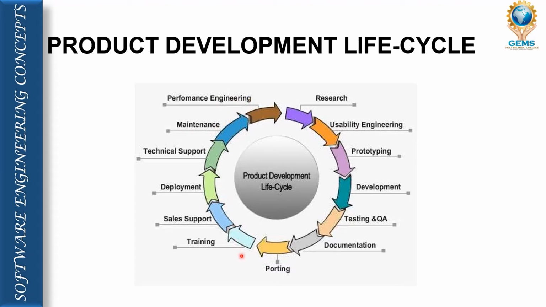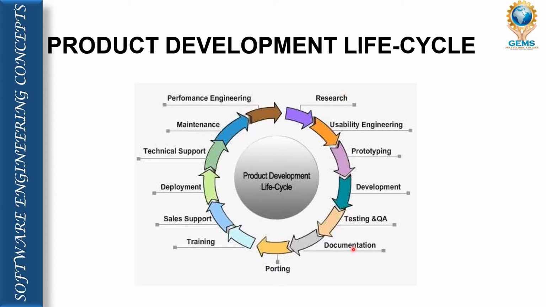When we are going to design any software product, definitely we need some training. Once we get the training, we need some sales support. Once the sales support is done, we put the product in the market by using deployment. Then we need technical support if any technical issue is there, and that is part of the maintenance. Then performance engineering will be done.